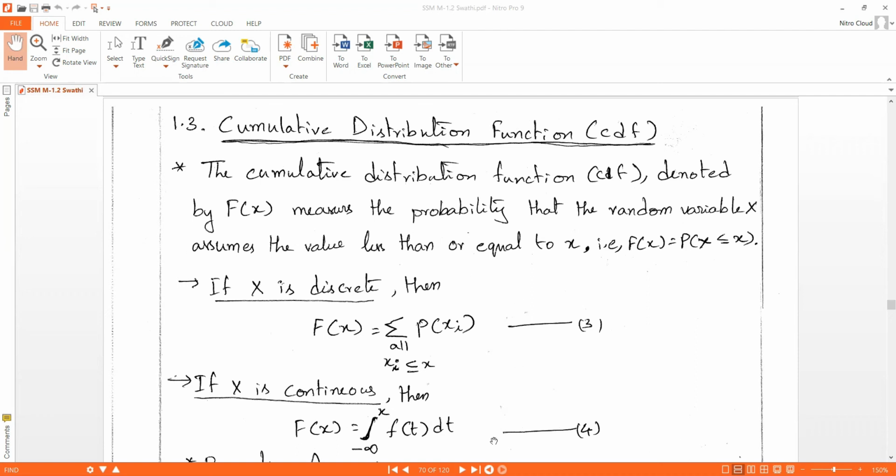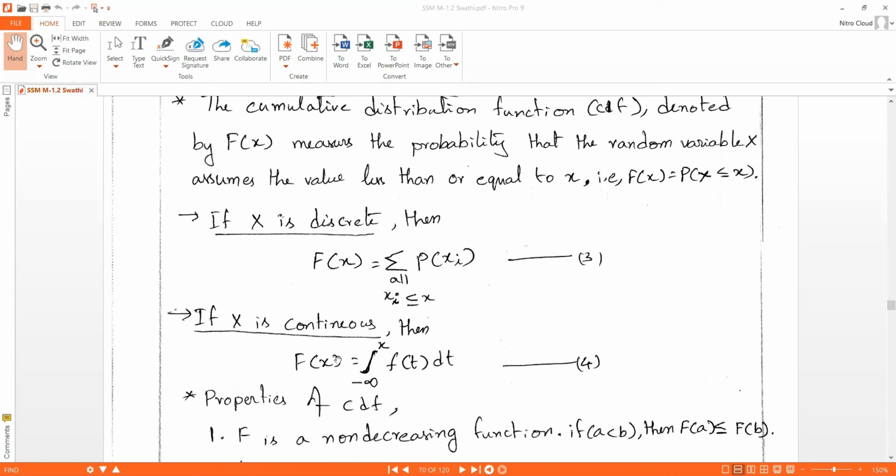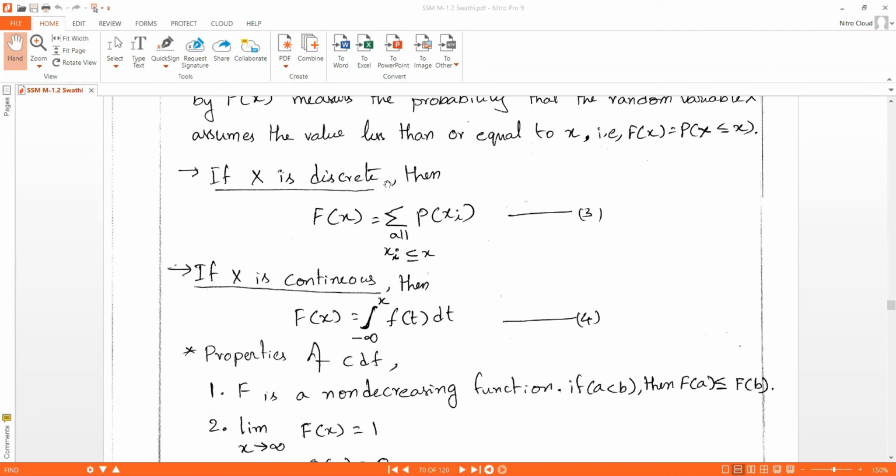Capital F of x is equal to P of capital X less than or equal to x. If X is a discrete random variable, then capital F of x is equal to sigma over all xi less than or equal to x of P of xi.